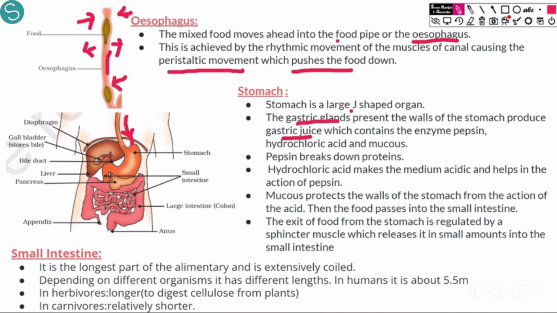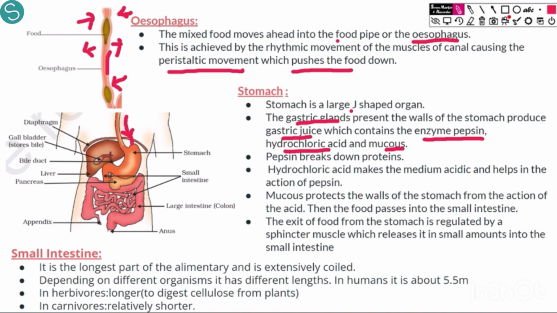Now gastric juices contain three very important things. Firstly, it has an enzyme which is called pepsin. Then it has hydrochloric acid, which we know is a very strong acid, and they also secrete mucus. Now what is the function of all three? Let's see. The food which is coming here has proteins, carbohydrates and fats. We have to digest all three. The digestion of carbohydrates has been started in the mouth itself by salivary amylase.